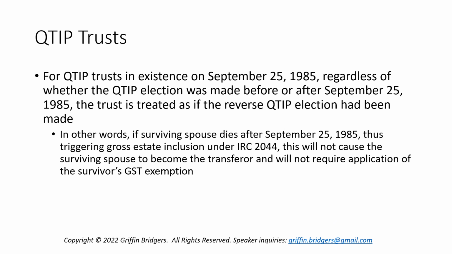So what this means is that no matter what, this trust is grandfathered. The surviving spouse, if they die after September 25th of 1985, will not have to allocate any of their GST exemption to this trust, even though the trust assets will be included in their gross estate under Code Section 2044 to the extent that a QTIP election was made.